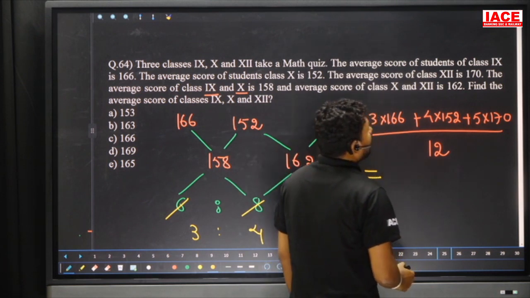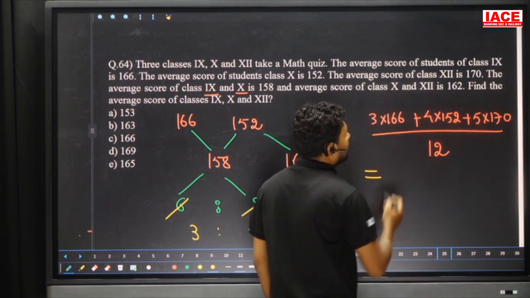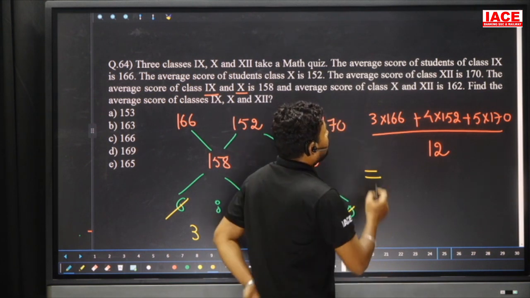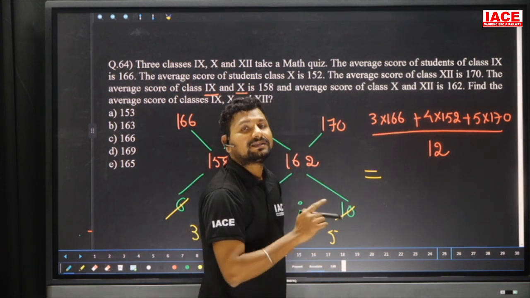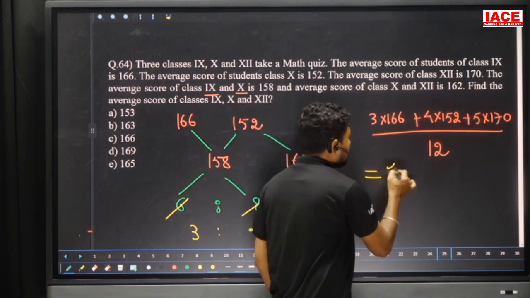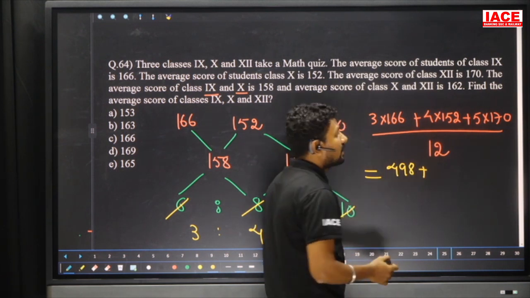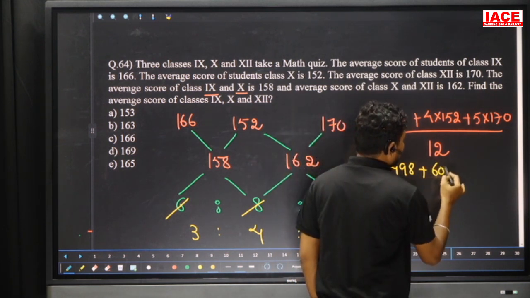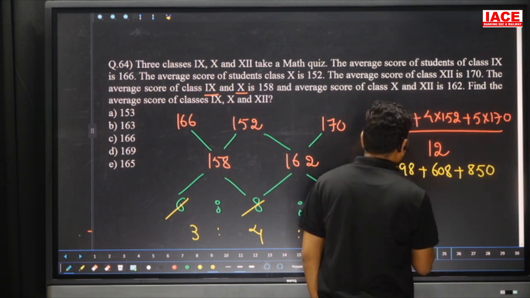So cancel the values if possible, then find the answer. Either directly multiply: 3 into 166, 3 times 160 is 480, 6 3s are 18, it is 498, plus 4 into 152, which is 608, plus 5 into 170, it is 850, by 12.